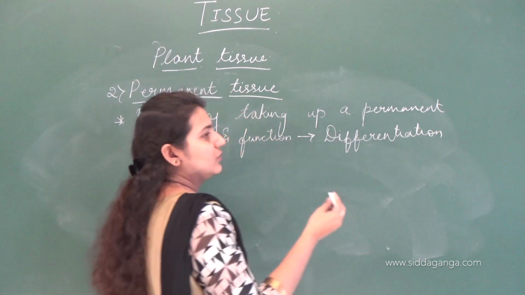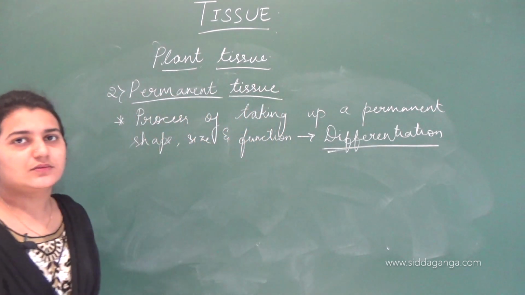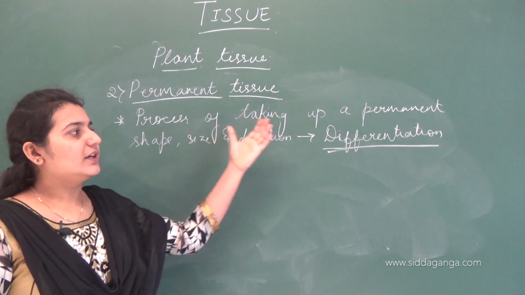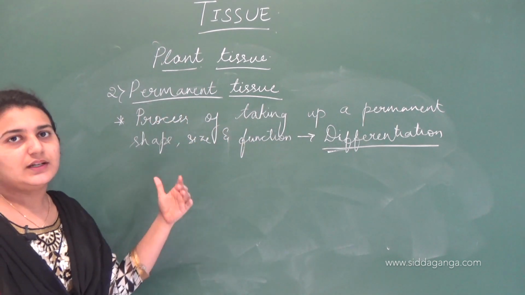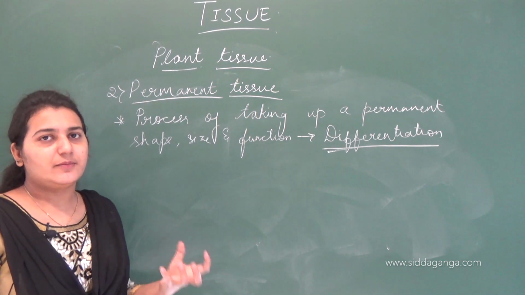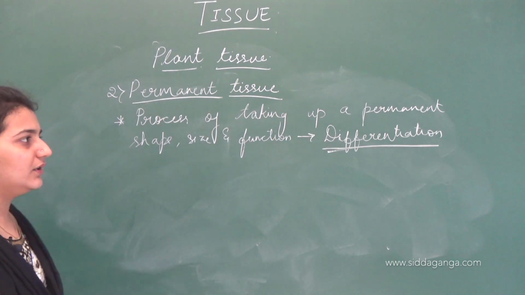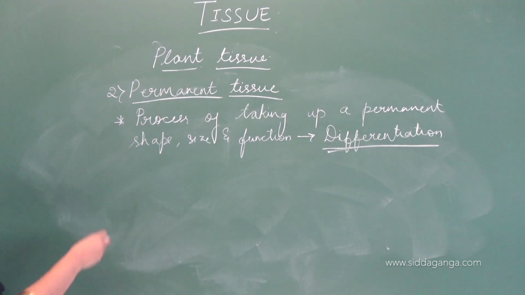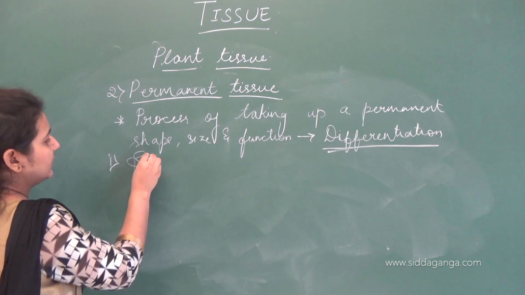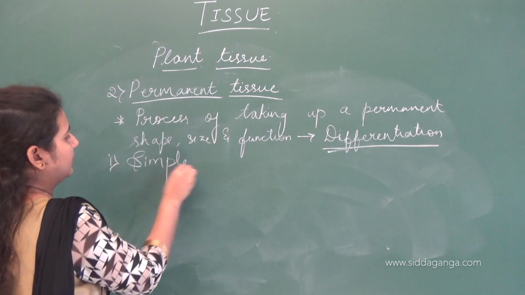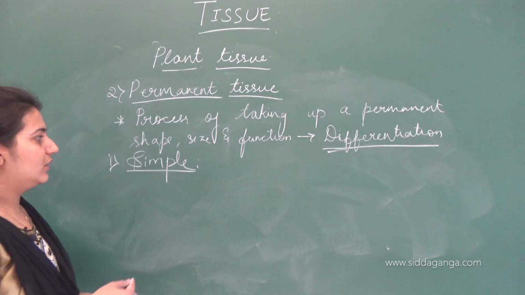Do note down the points. The meristematic tissues differentiate to form permanent tissue. That process of attaining a permanent shape, size, and function is called differentiation. Clear? And there are two types: simple and complex permanent tissue. So let's study the simple permanent tissue.